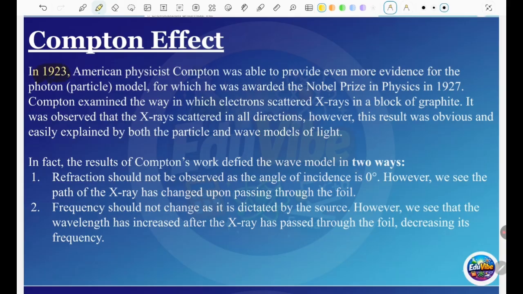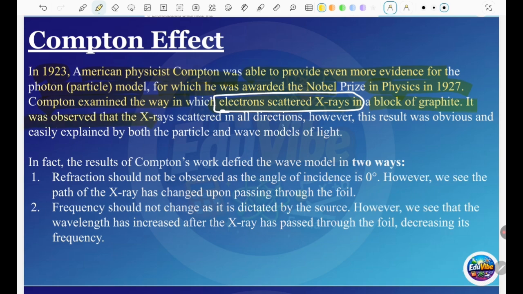In 1923, the American physicist Compton was able to provide even more evidence for the photon particle model of light, for which he was awarded the Nobel Prize in Physics in 1927. Compton examined the way in which electrons scattered X-rays. The electrons can scatter the X-rays in a block of graphite.